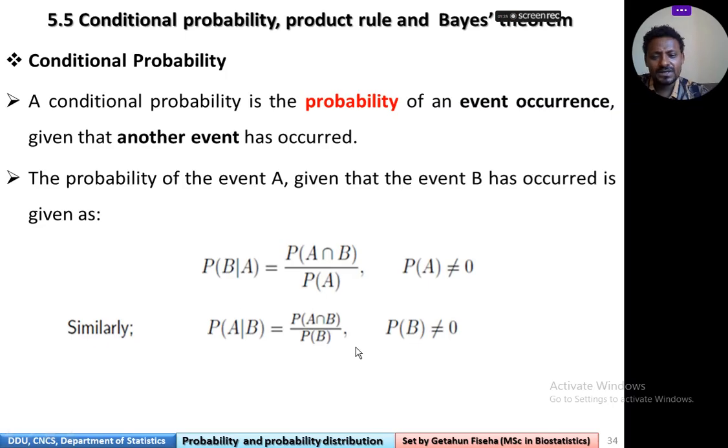If you crisscross this, probability of B given A times probability of A is equal to probability of A intersection B. This is said to be product rule. Again, probability of A given B times probability of B is equal to probability of A intersection B. This is also said to be product rule.